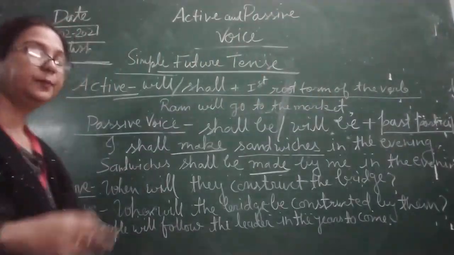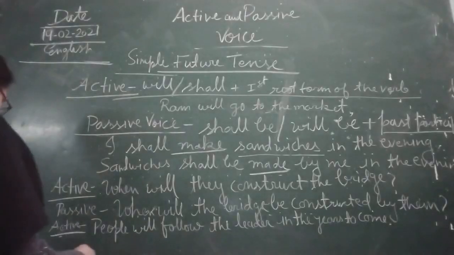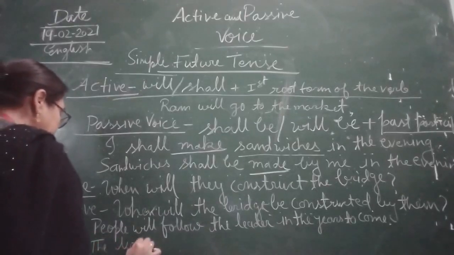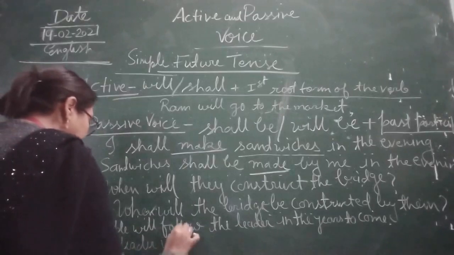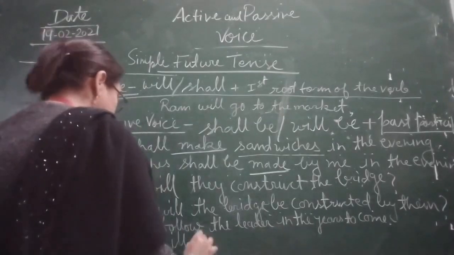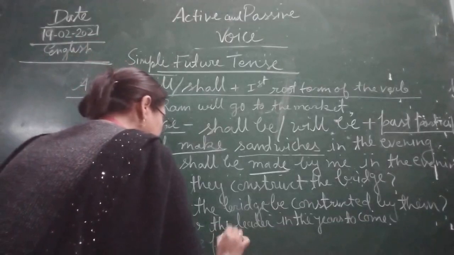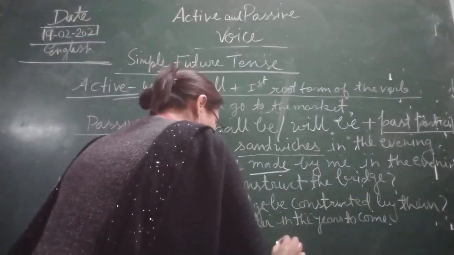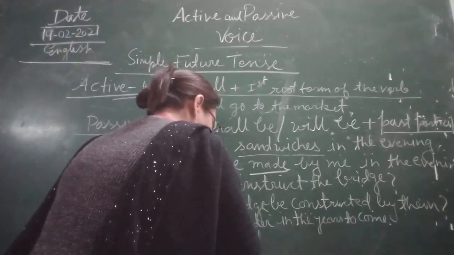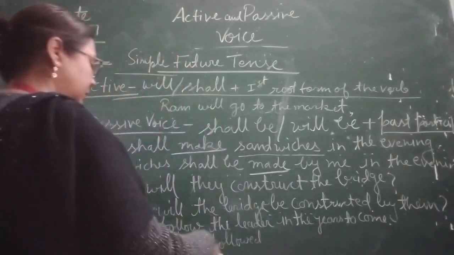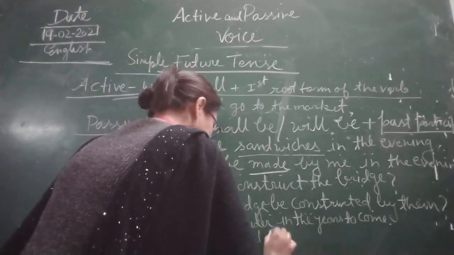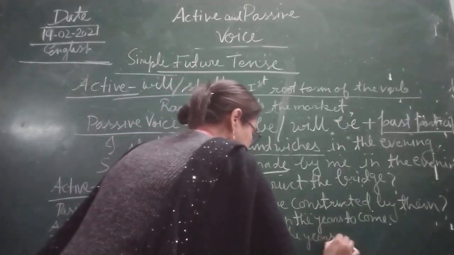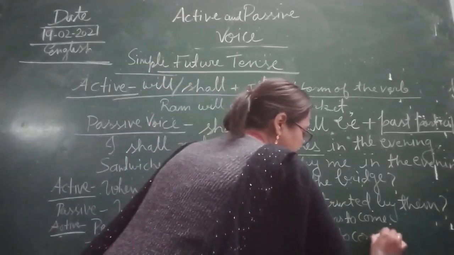Okay, so now children, we are going to make it: the leader will be followed in the years to come, children.